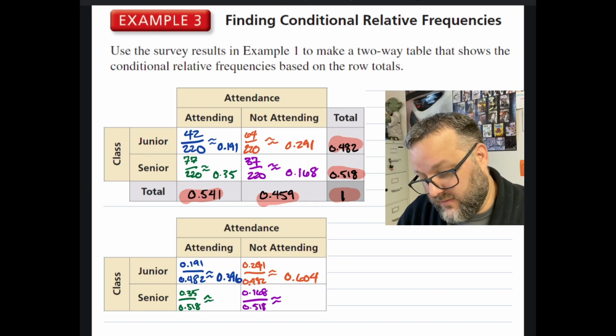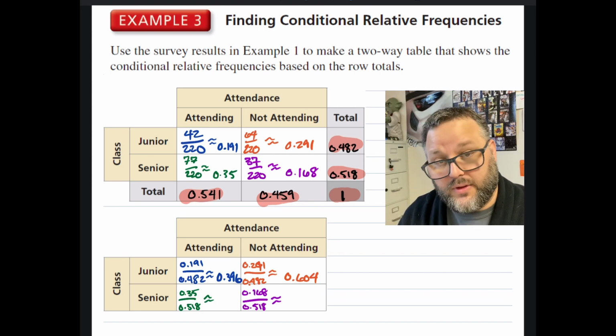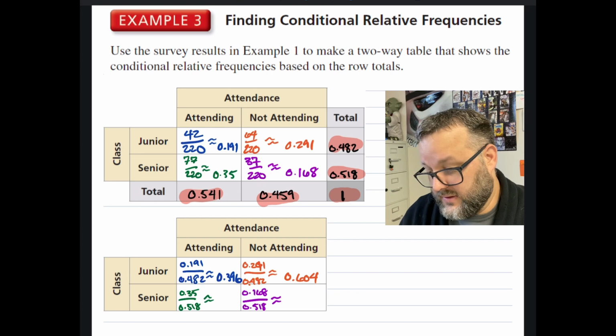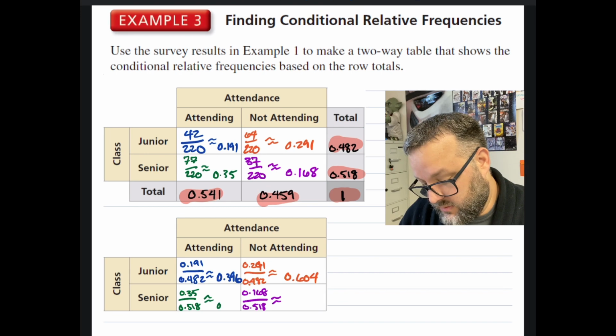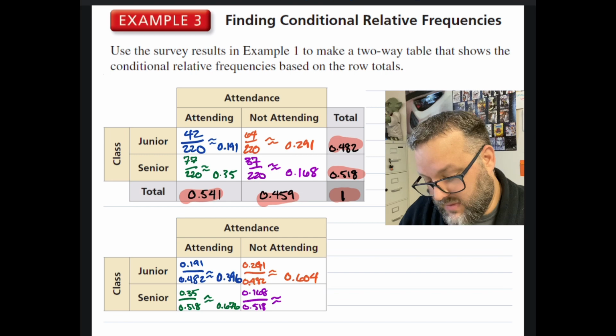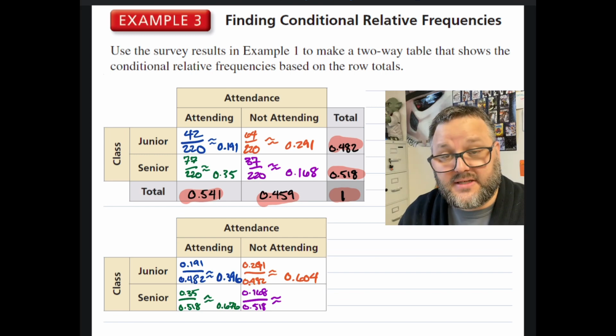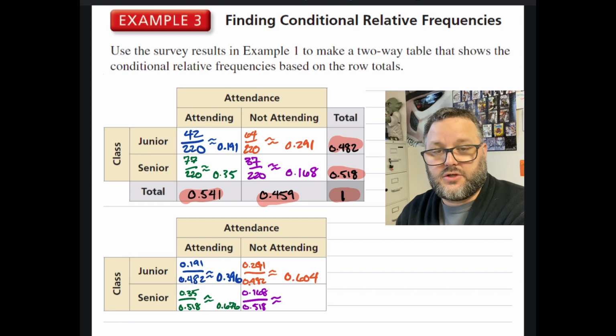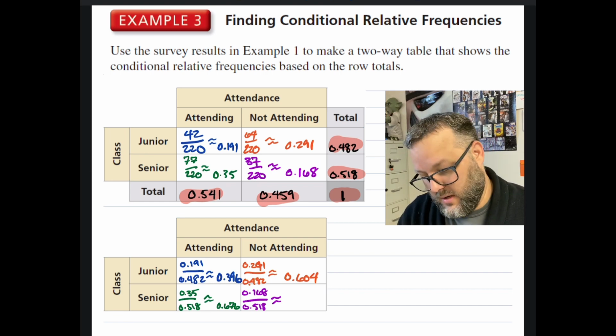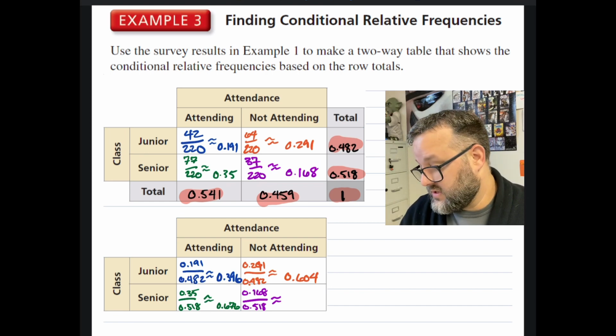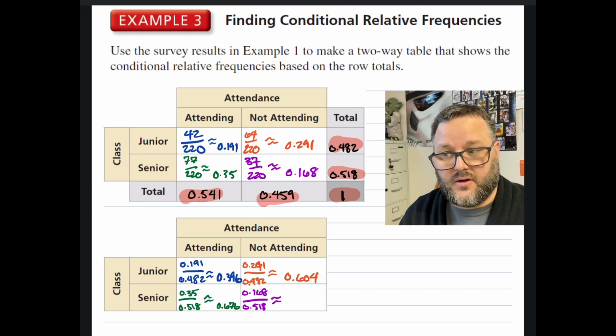So we do the same thing for seniors. We take 0.35, which was the relative frequency, and we divide it by 0.518, which was the marginal frequency, and we get 0.676. And that means that 67.6% of all seniors we could expect to show up for the concert, because there were 77 that said that they would.